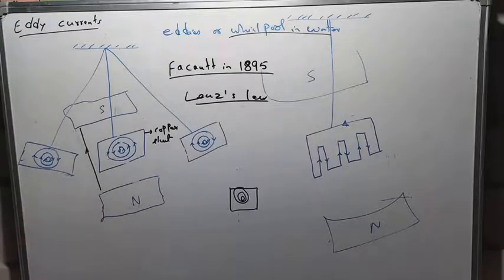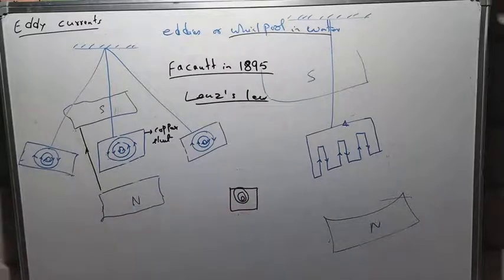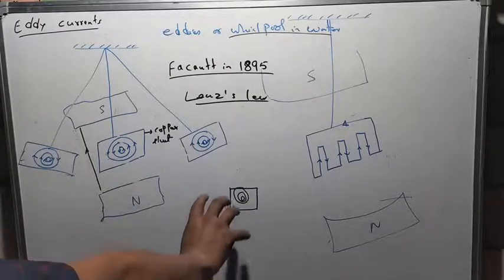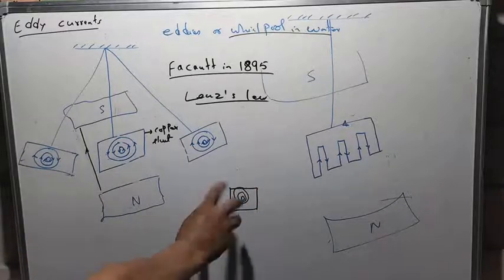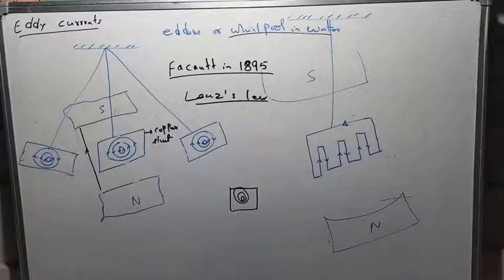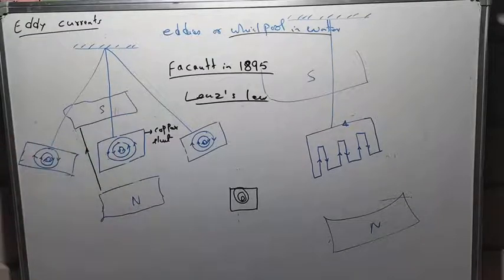Similarly here, if current is induced in this metallic body, it will flow in such a direction as to oppose the motion, the cause that produces this induced current.